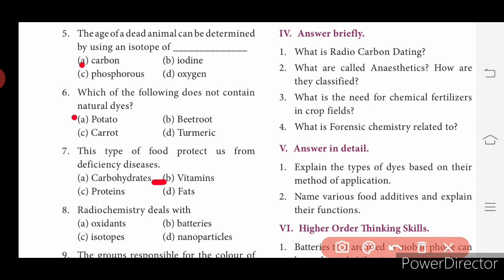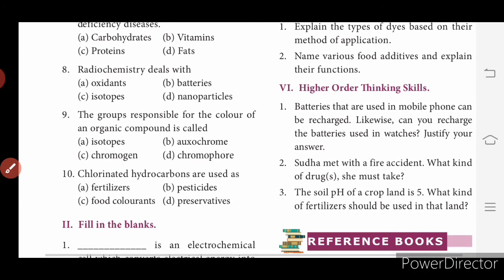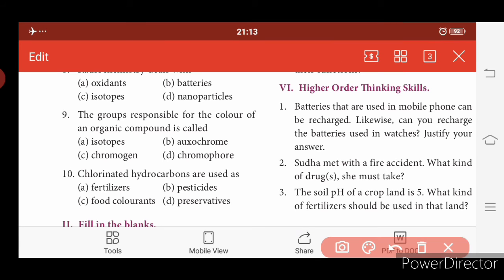Vitamins. Radiochemistry deals with oxidants, batteries, isotopes, nanoparticles? Radiochemistry deals with isotopes. The group responsible for the color of an organic compound is called chromophore. Chlorinated hydrocarbons are used as pesticides.